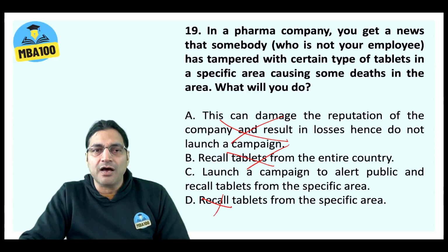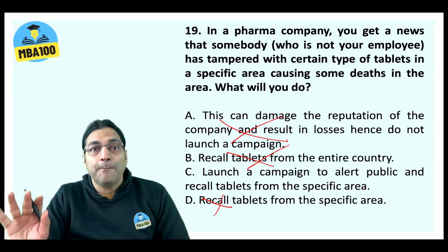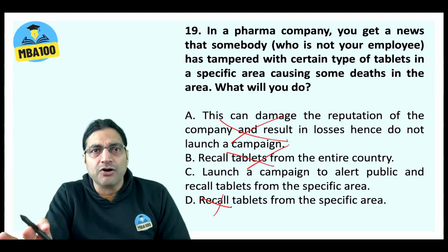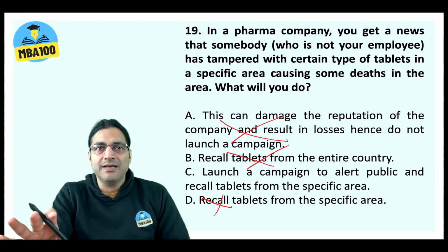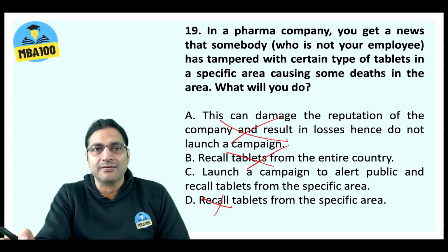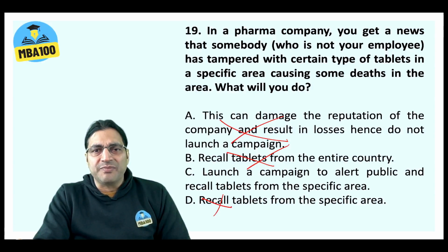Now you need to select between C and D. Of course, it would be C. Why? Because if you just recall the tablets, people will keep dying in the interim. So you need to alert the public to stop buying this tablet, if not once and for all, then for the time being, immediately. You need to alert the public so that no further damage is done. And then, of course, you will get the tablets recalled from the market, from that specific area. So, of course, your answer is C.